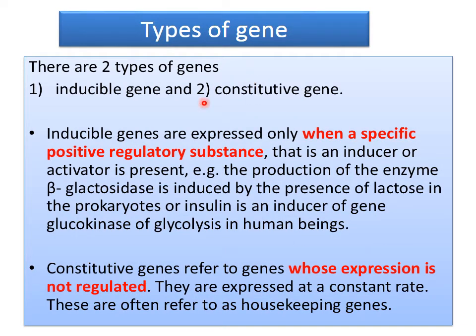Now the types of genes. There are two types of genes: inducible genes and constitutive genes. Inducible genes are expressed only when a specific positive regulatory substance, that is an inducer or activator, is present. For example, the production of the enzyme beta galactosidase is induced by the presence of lactose in prokaryotes, or insulin is an inducer of the gene glucokinase of glycolysis